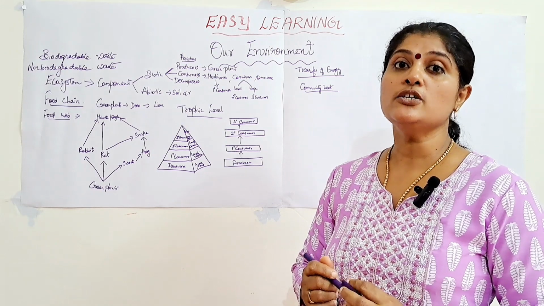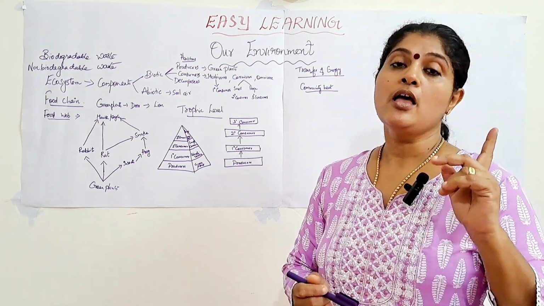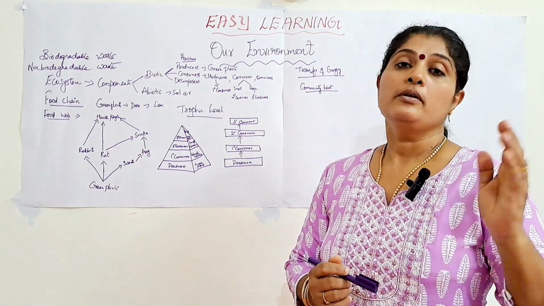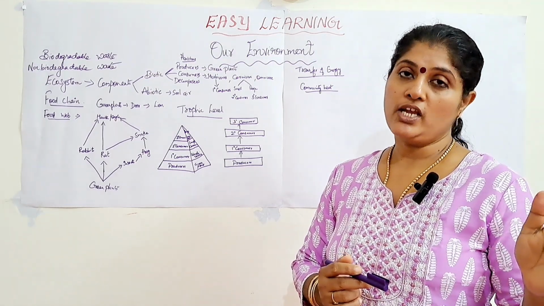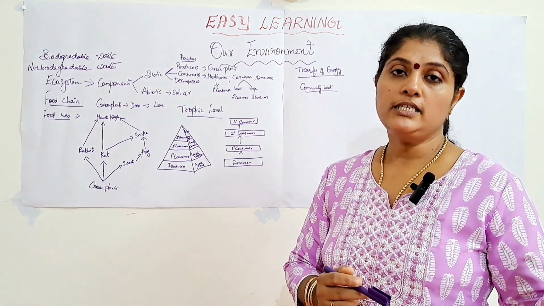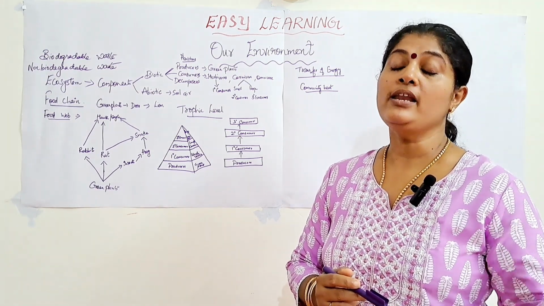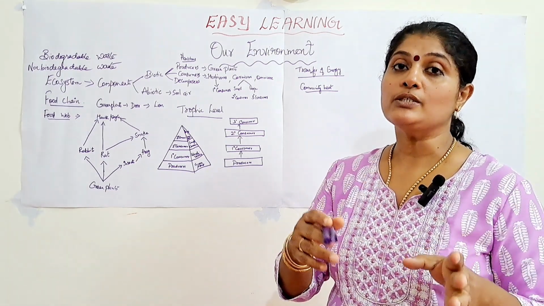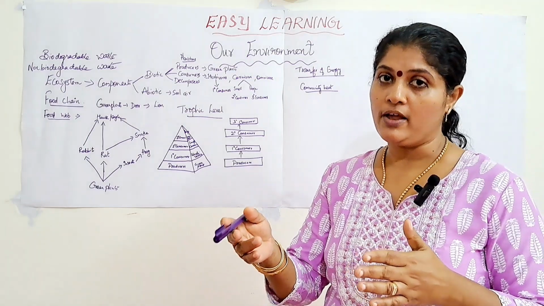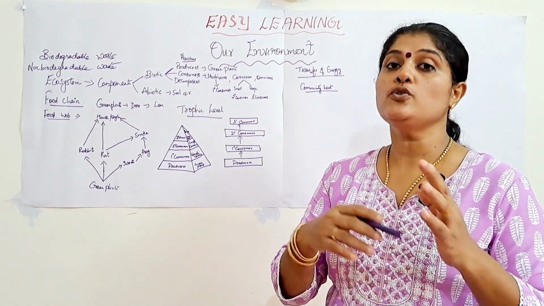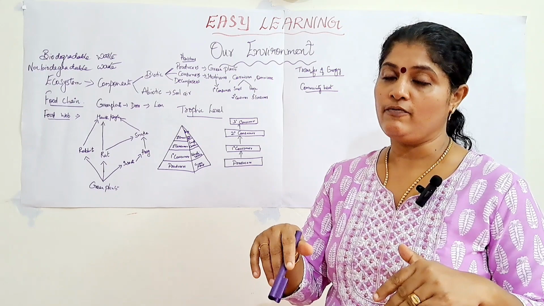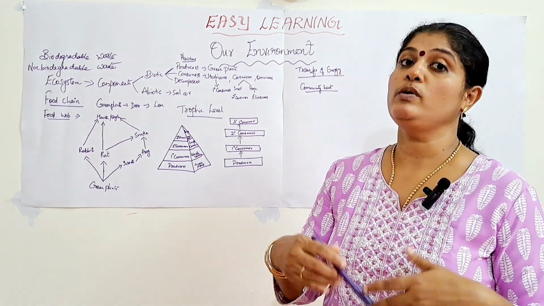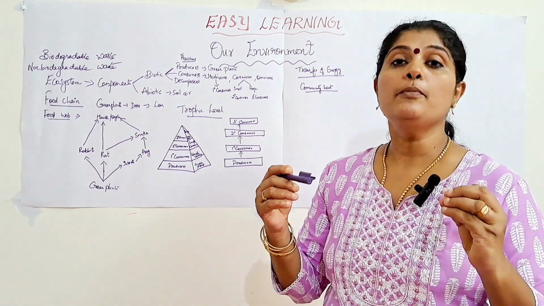The flow of energy is unidirectional. So, energy flows only in one direction. In the food chain, the energy at each trophic level is transferred from one trophic level to the next trophic level. Once it has been transferred, some amount of energy is utilized by the organism for its metabolic activities, whereas some amount of energy is lost to the environment as community heat.